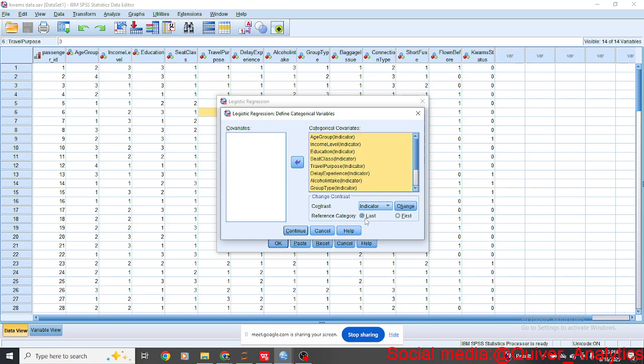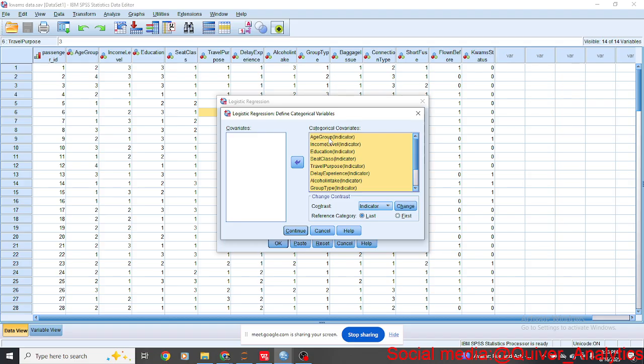What this last part means is the reference category. For age group, we have people from 18 to 25, 26 to 40, and so on.